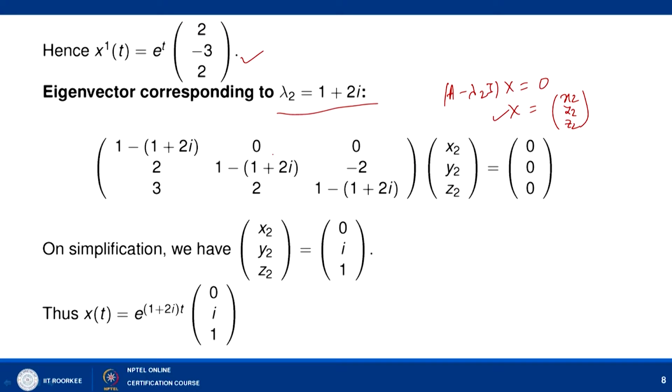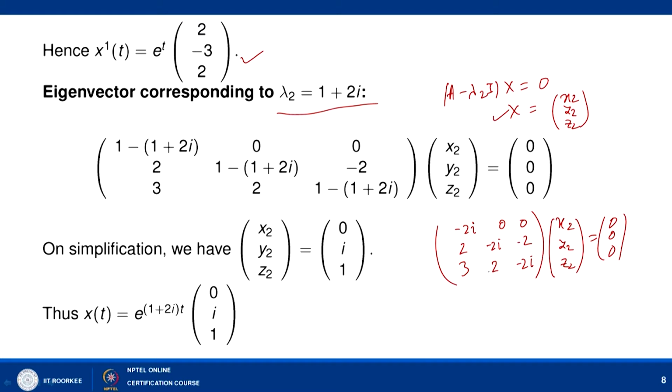Now, when you simplify, we have the following equation: minus 2i, 0, 0, and 2, minus 2i, minus 2, 3, 2, minus 2i, times x2, y2, z2, equal to 0, 0, 0. One thing is very clear here, that minus 2i x2 equal to 0 means that your x2 has to be 0.